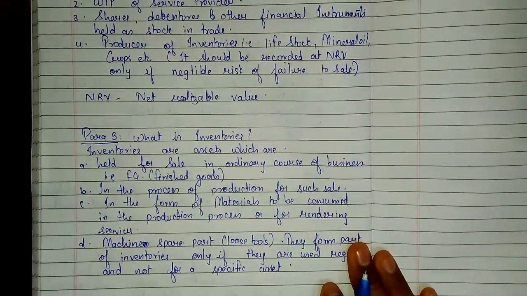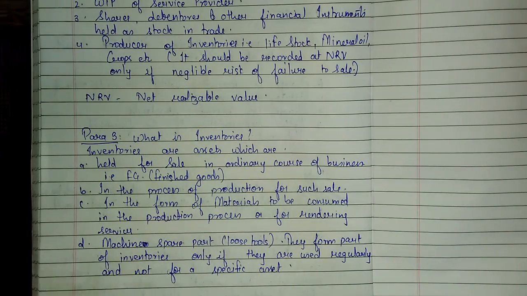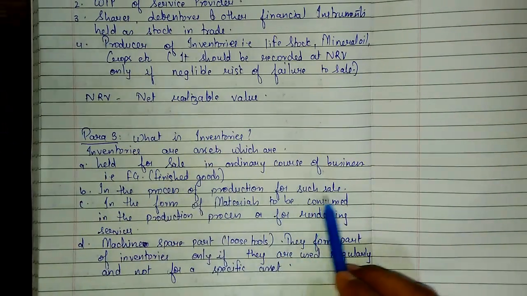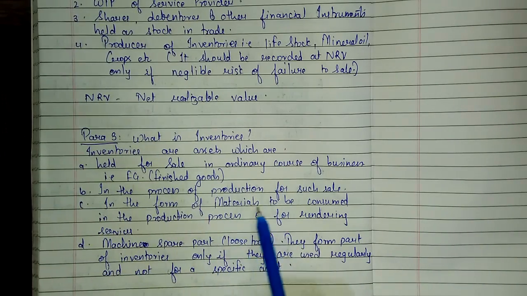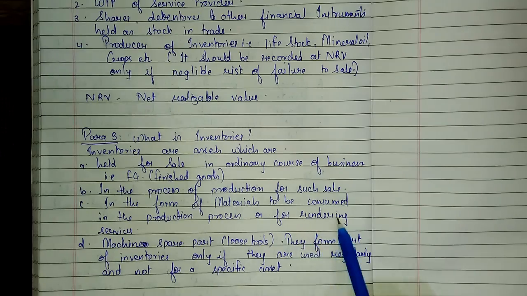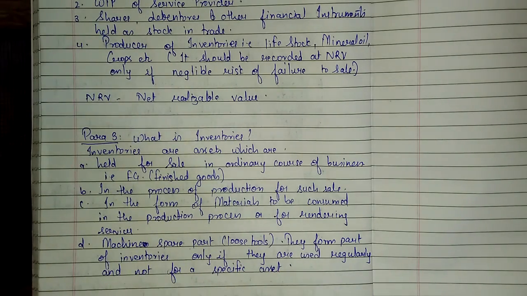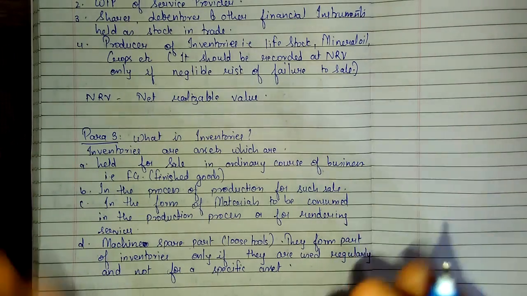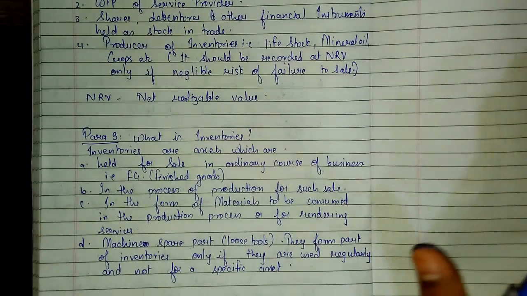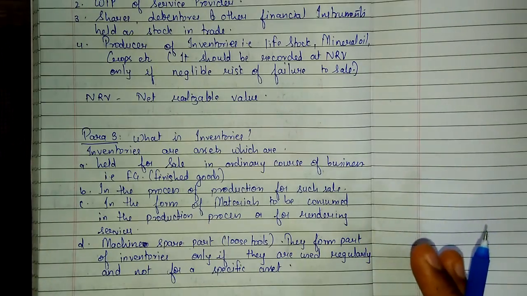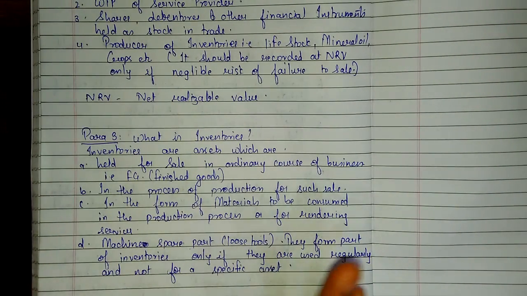Okay, we'll read para 3. What is inventories? Inventories are assets which are held for sale in ordinary course of business, that is finished goods, in the process of production for such sale. Inventories are assets which are in the form of material to be consumed in the production process or for rendering services. Inventories are assets which are machine spare parts, loose tools. They form part of inventories only if they are used regularly and not for a specific asset. This you already know, so there is nothing new. I'm not throwing any light on this. This you are studying from 11th standard, so there is nothing new in this.